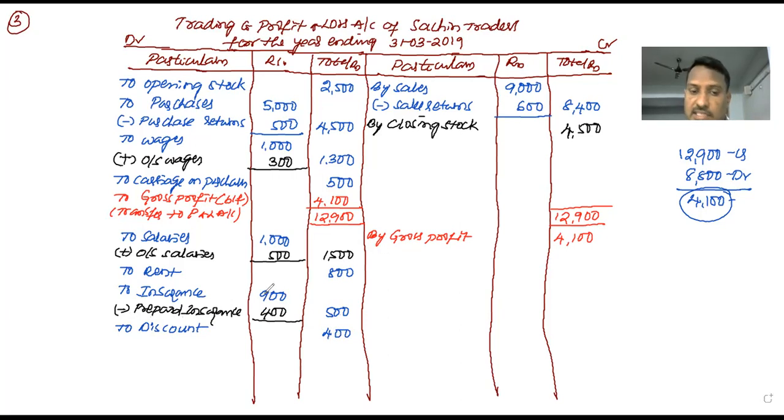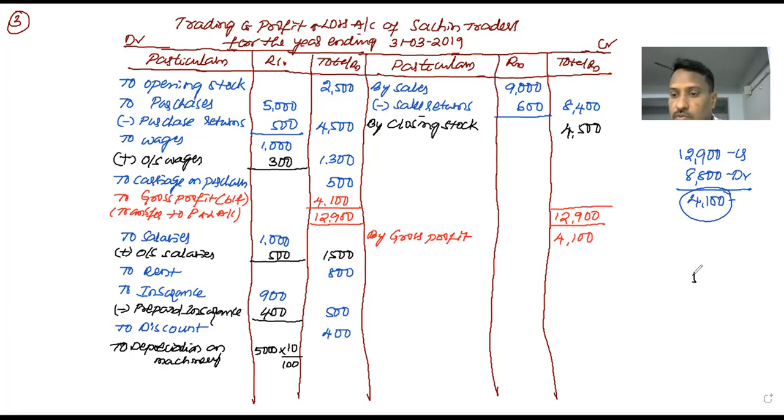Next, one more which is in the adjustment: depreciation on machinery. Depreciation is a loss. It goes on the debit side of the profit and loss account, to depreciation on machinery. The value of the machinery is 5,000, and on this 5,000 there is 10% depreciation.